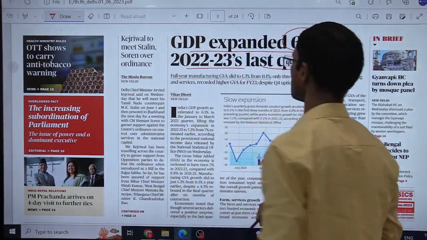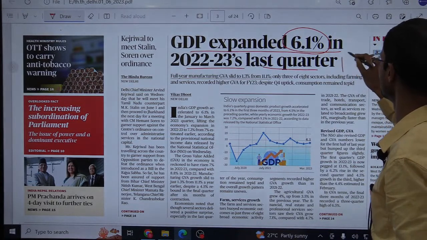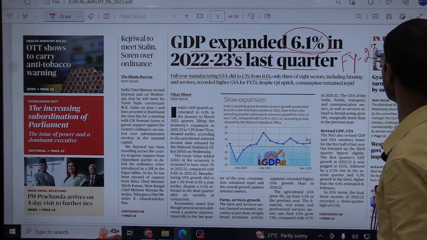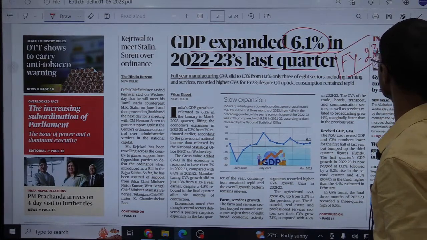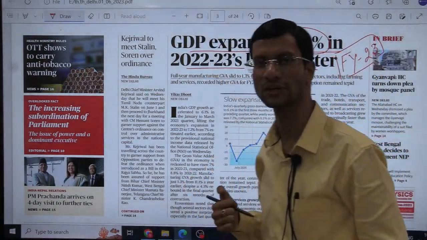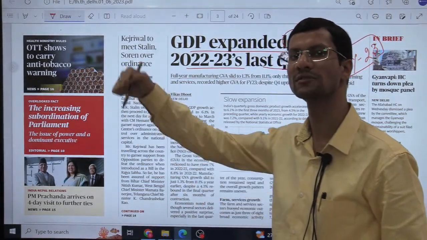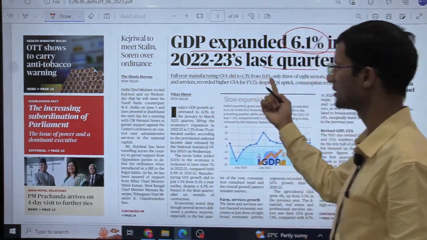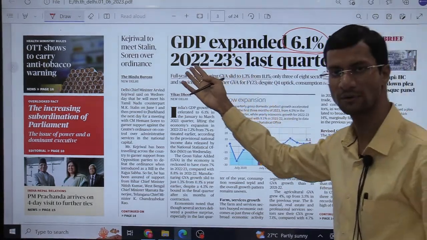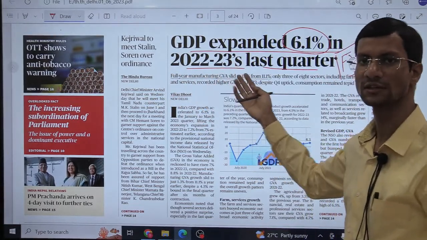When we are talking about 2022-23 last quarter, some things need to be cleared in the first place. It means we are talking about financial year 23 and not 22, remember. Like for example, this year's Honorable Finance Minister presented the budget for 2023-24, meaning the financial year 24 and not 23. Financial year 2022-23 means from 1st of April 2022 to 31st March 2023.